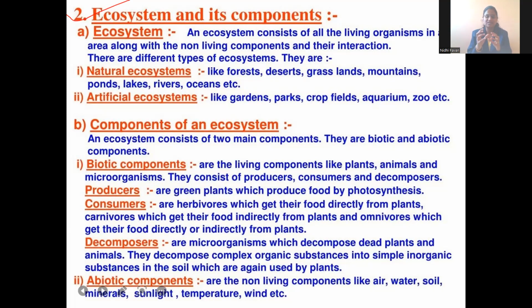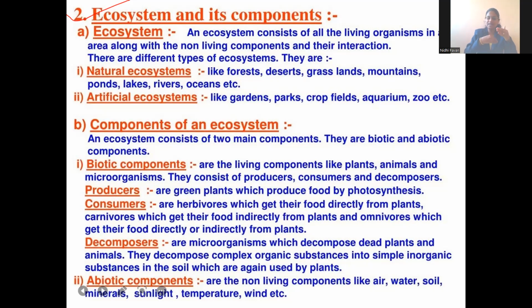For example, consider a plant, guys. A plant will absorb water from the soil. Soil is a non-living thing. Water is a non-living thing. Carbon dioxide gas, which is present in the atmosphere, is a non-living thing. But all these non-living matters are essential for the living beings to sustain, to live, to be alive.